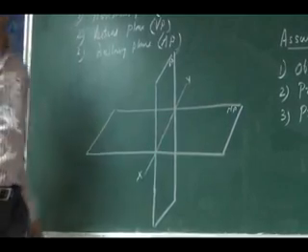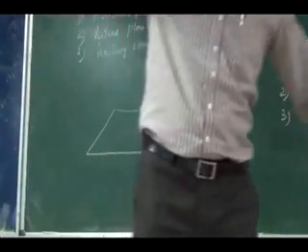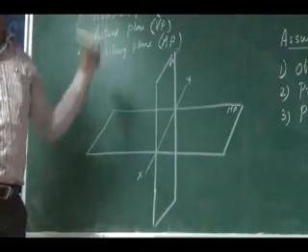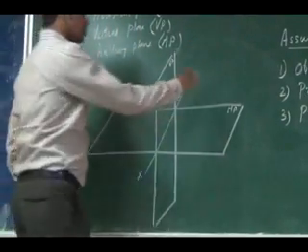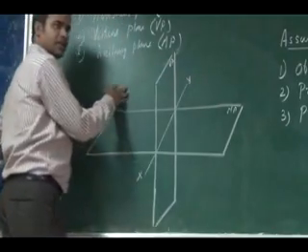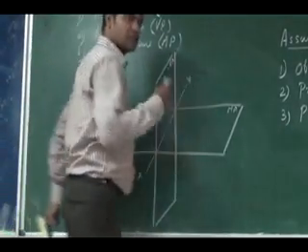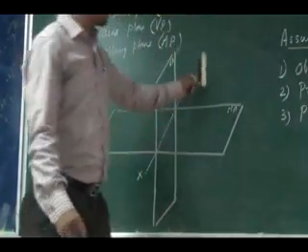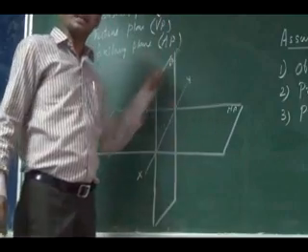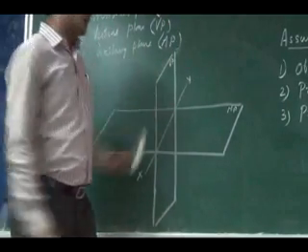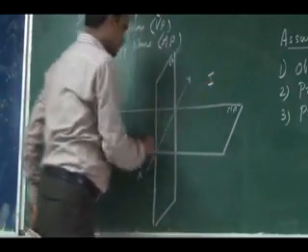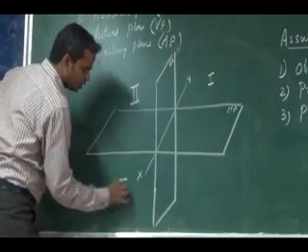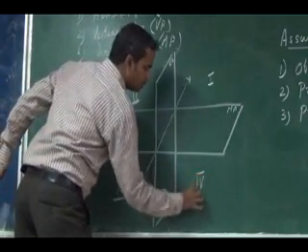You can see these two planes will form four quadrants. So this is a quadrant, this is another quadrant, another quadrant and another quadrant. Suppose I keep my object in any one quadrant. I can name this quadrant as the first quadrant, this portion as the second quadrant, third quadrant or fourth quadrant.